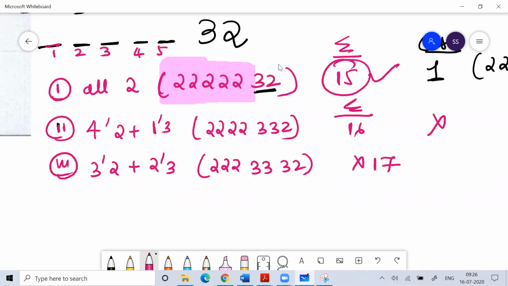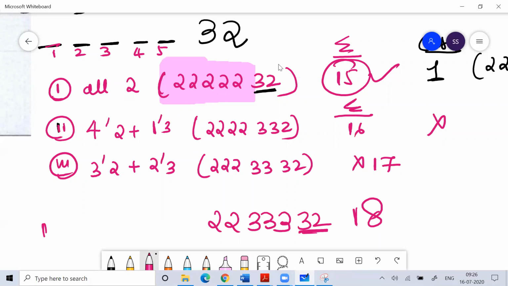So what would be the next sum? The next sum would be 18, where the number is divisible by 3. How is that possible? That is possible if you take 2, 2, 2 and 3, 3, because the last two digits are fixed.